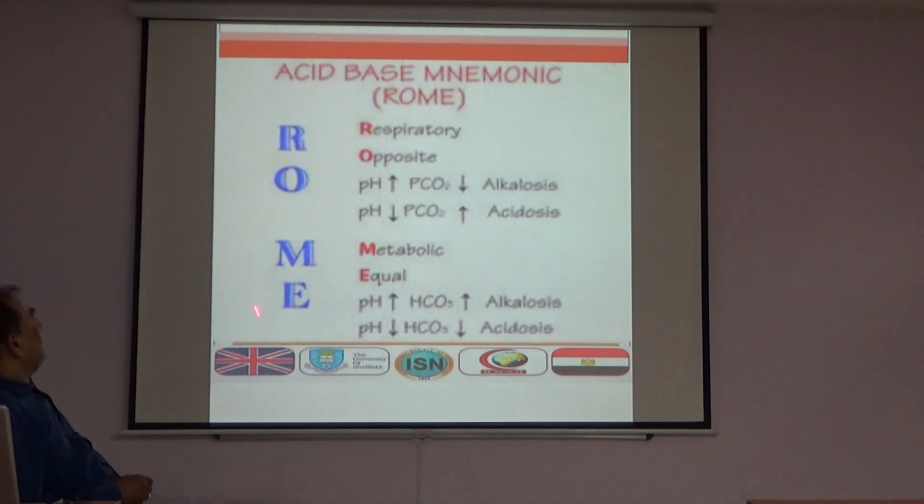That is the important thing, ROME. Metabolic represents the bicarbonate and respiratory represents the carbon dioxide. So metabolic equal: pH increases and bicarbonate increases, pH decreases, bicarbonate decreases.